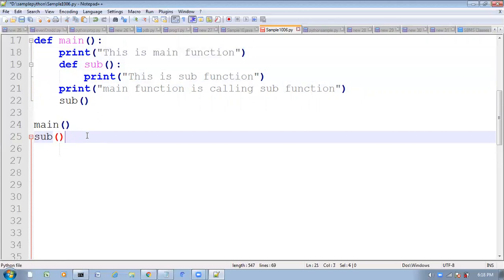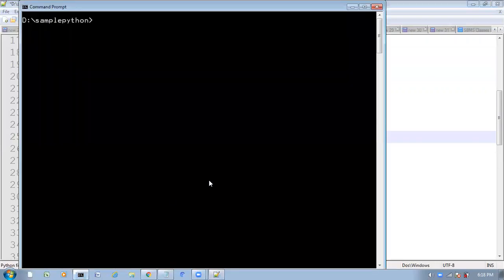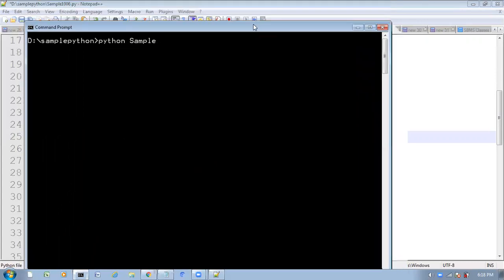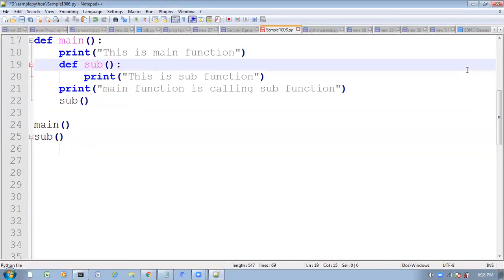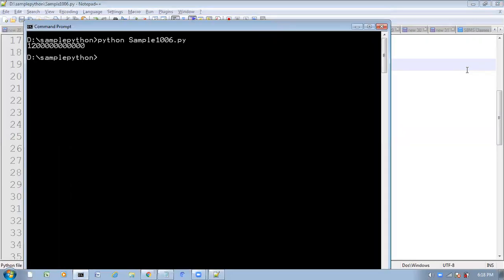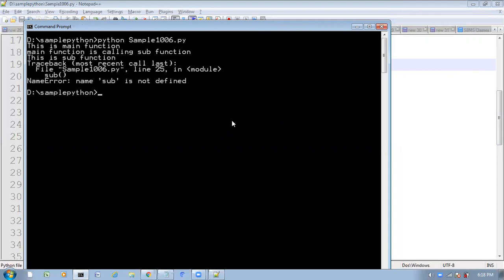What will we get here? See, if I run this program, immediately we will get a name error. The program is not saved. What are we getting? Name error: name sub is not defined.